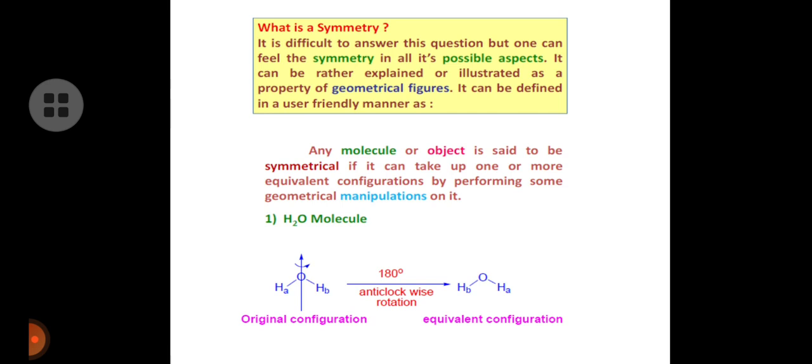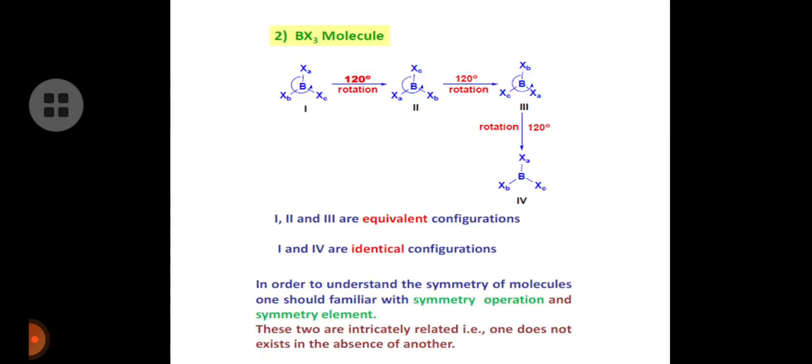For example, the water molecule. In the H2O molecule, we have two hydrogens and one oxygen. As shown in the picture, the original configuration, when rotated anti-clockwise by 180 degrees, gives another geometry that is an equivalent configuration. So 1 and 2 are equivalent configurations.